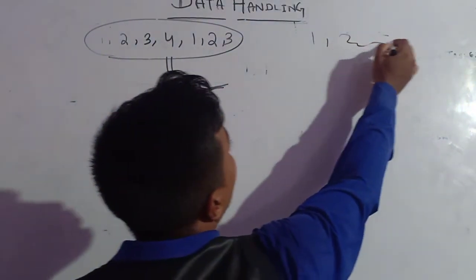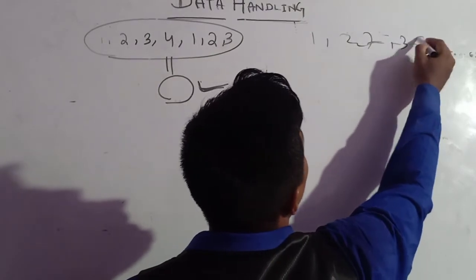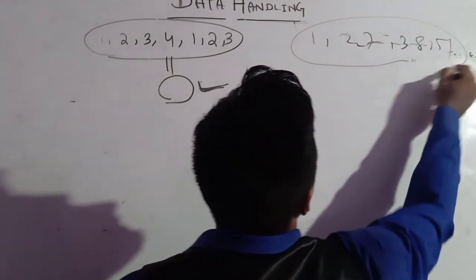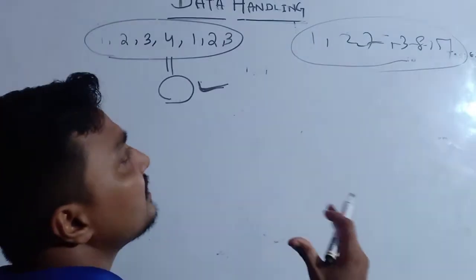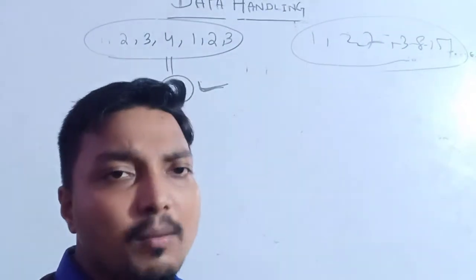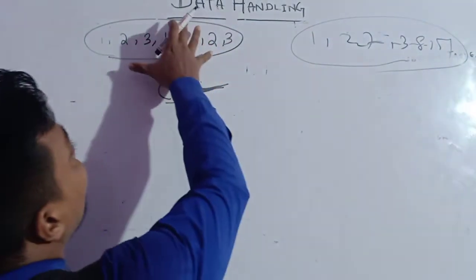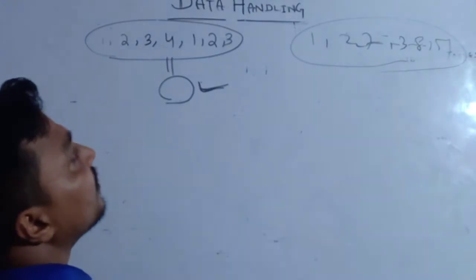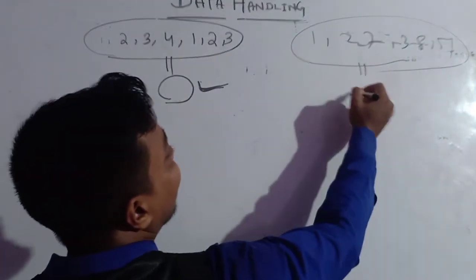Suppose here is another group: 1, 7, 3, 8, 7. Suppose anyone asks which data is the highest, which data is more. Whether this value is more, or that value is more, how do we check? By checking their central tendency.